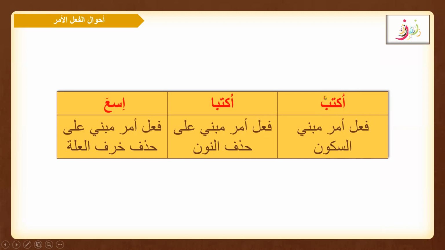The first condition, حالة أولى. The second case is اكتبا فعل أمر مبني على حذف النون. We know that it is from تكتبان. The sign of the فعل مضارع is removed, the حذف النون, or the omission of the noon, from here. And the third condition is حذف حرف العلة, which is اسعَ.